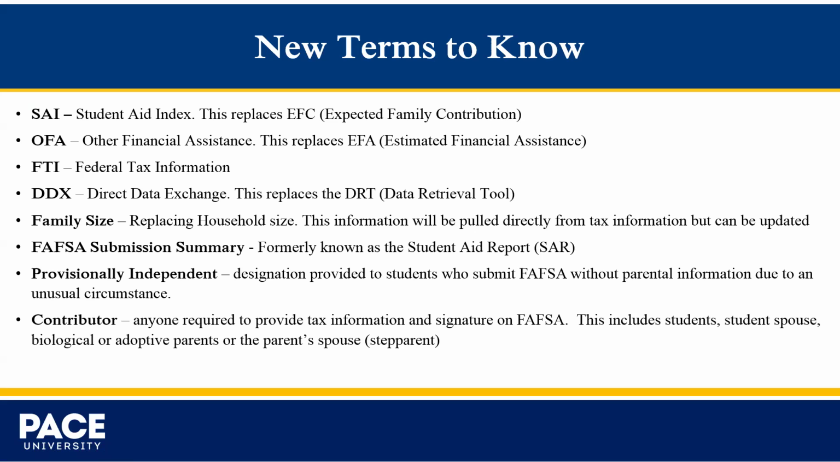New terms to know. These terms will be new for our returning students, and these will be brand new for our new students filing and completing their FAFSA. The first term, SAI, Student Aid Index. This is going to replace the EFC, which is the Expected Family Contribution. The name accurately describes the number used to determine aid eligibility, and unlike the EFC, the SAI may be a negative number, down to negative 1500.